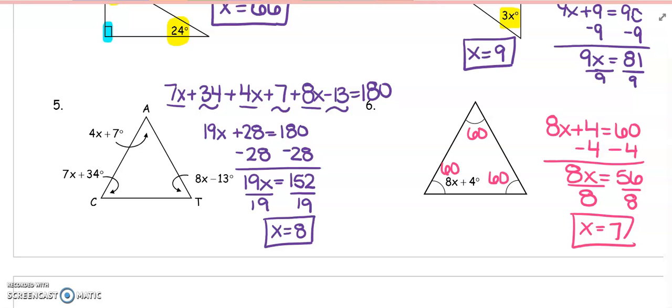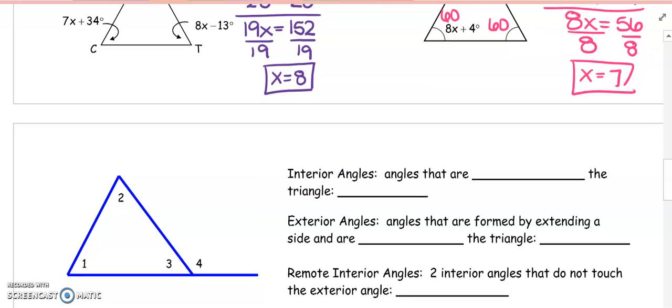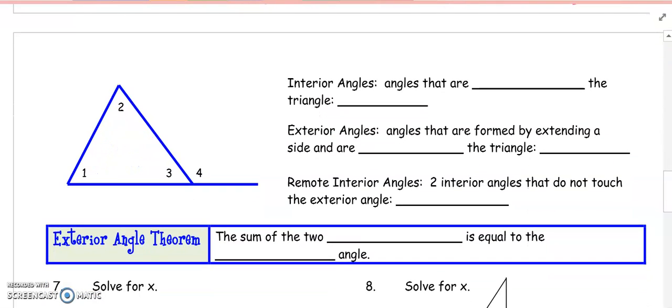All right, let's go ahead and flip it on over. And we're going to talk about something called the exterior angle theorem. Now, in order to understand the exterior angle, we've got to talk about interior angles and exterior angles. Interior angles are angles that are inside the triangle.